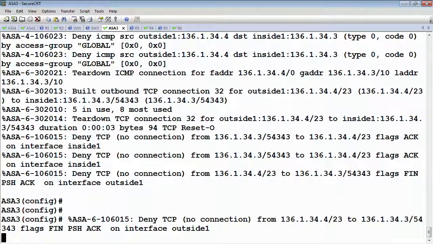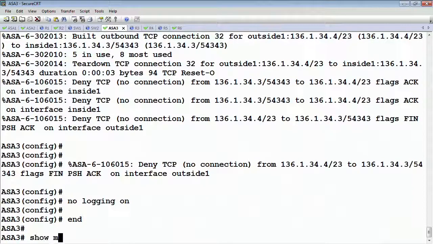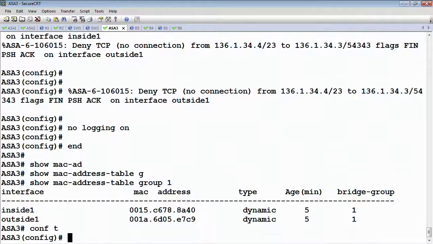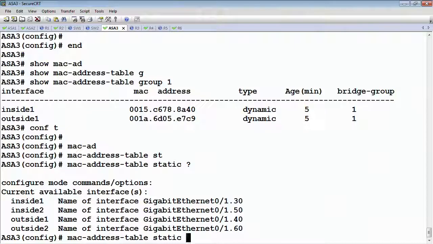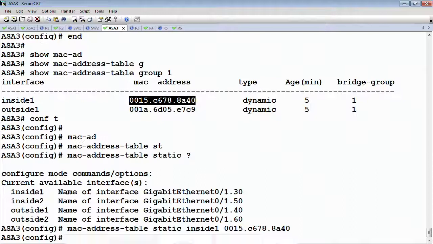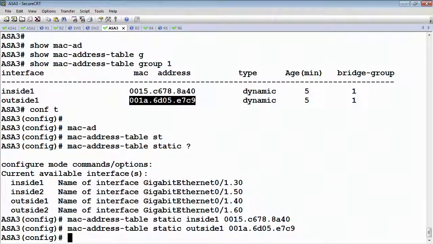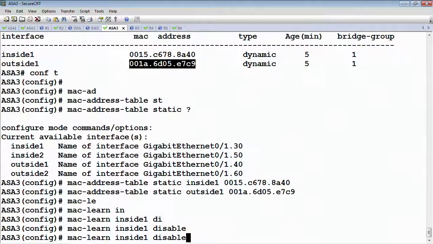So on the ASA, let's turn logging off for a second, no logging on. Let's say show MAC address table for group 1. That's our particular bridge group. Now we're going to do the MAC address table static entries on inside 1. This is the MAC address of router 3. On outside 1, this is the MAC address of router 4. And we're going to say that MAC learning on inside 1 is disabled, as well as outside 1.